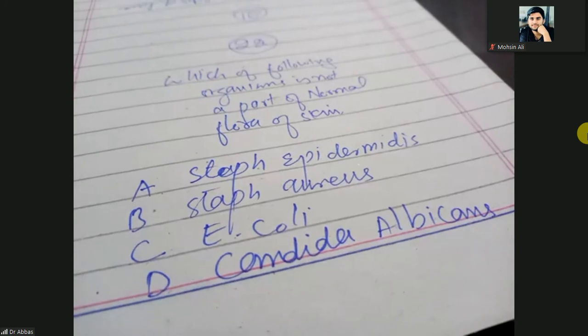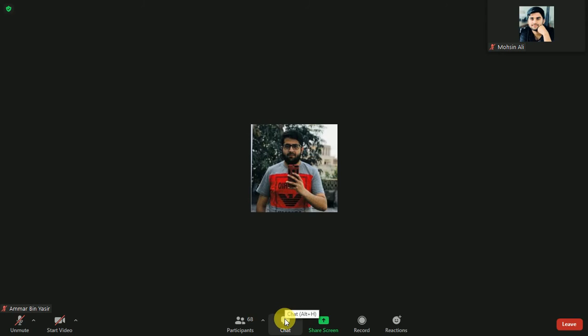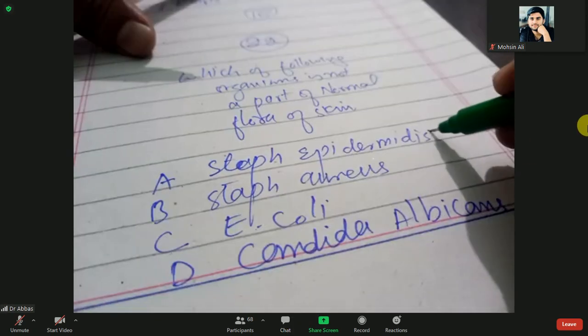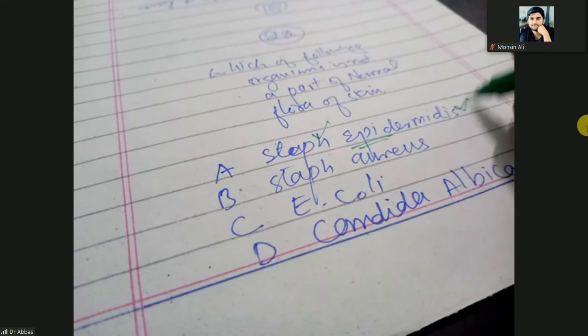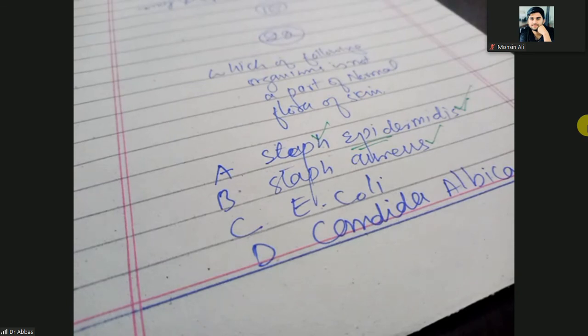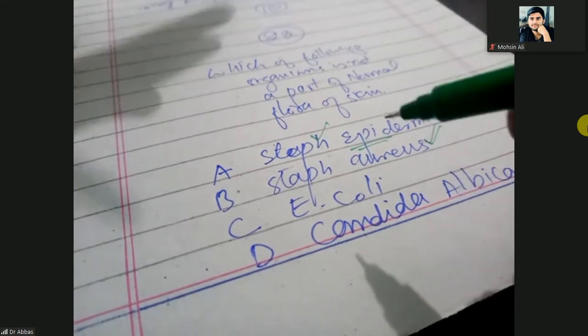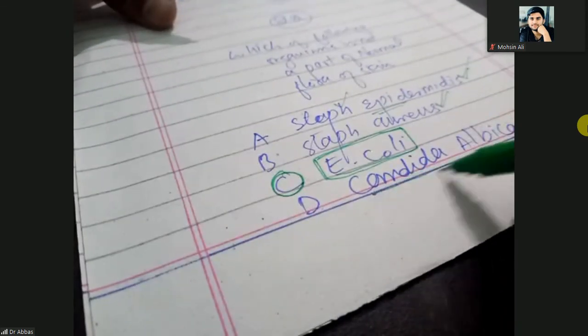One student goes with B, Staphylococcus aureus. C, E. coli, sir. When we study, definitely, it is Staphylococcus epidermidis. Epidermidis means skin, the bacteria that is infecting the skin, so it is a part. Staphylococcus aureus can be a pathological skin flora that can cause bullous impetigo, so it is a part. E. coli is not a part of the skin flora. So option C is right. Candida is a part of skin flora.